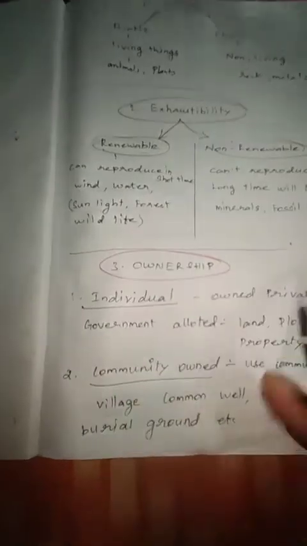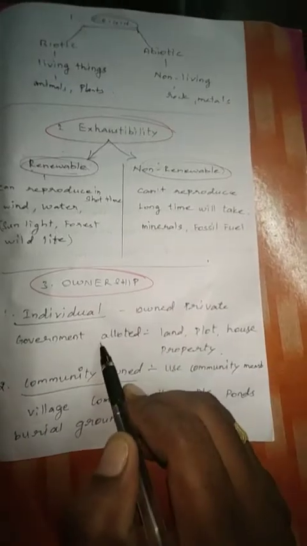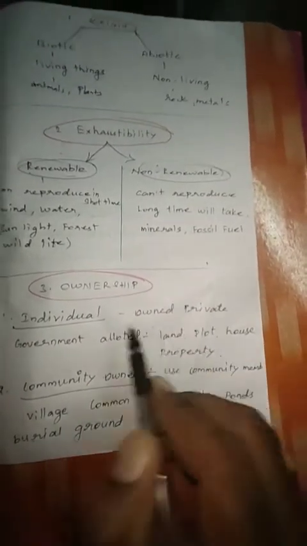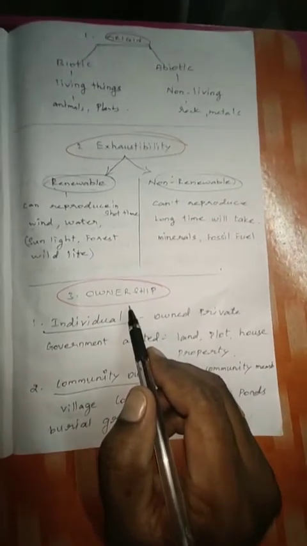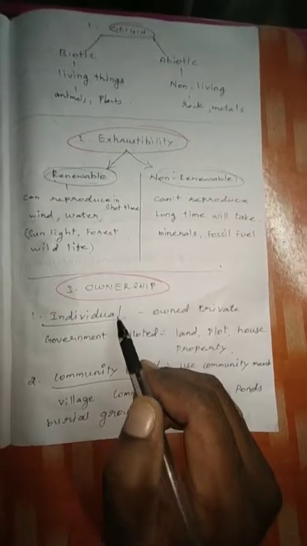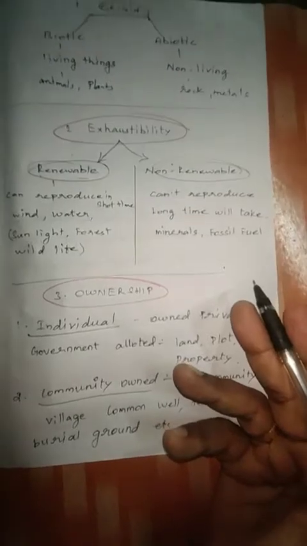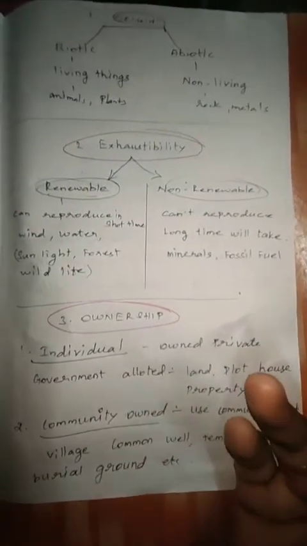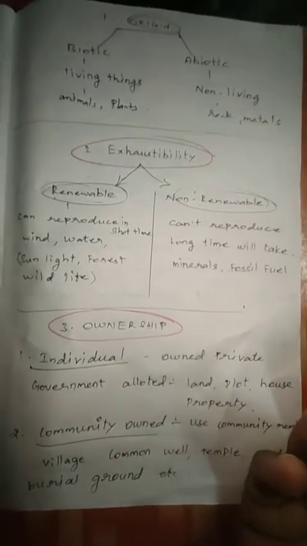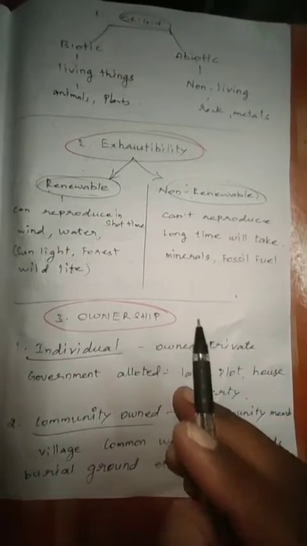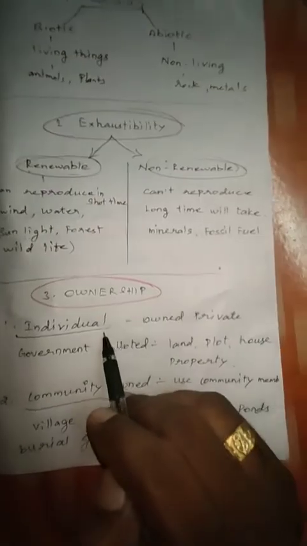First, individual, for example owned, private, government allotted land, plot, house. For example, your father saves some profit, land, assets for you. For example, you have your own house, that is individual. You don't want to give your house to the public. No one can come and say to you, this is mine, I also can live in your house. Because that is your individual, owned, private house. So this is individual, that is yours.